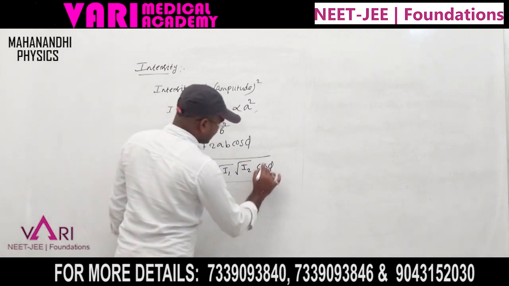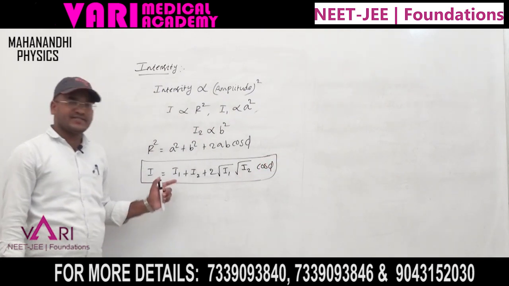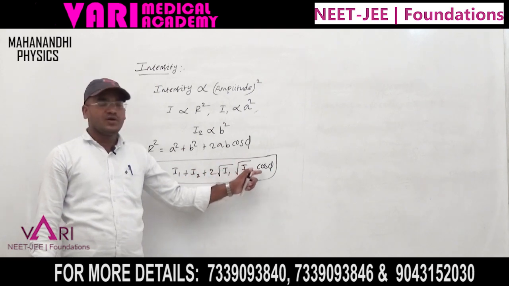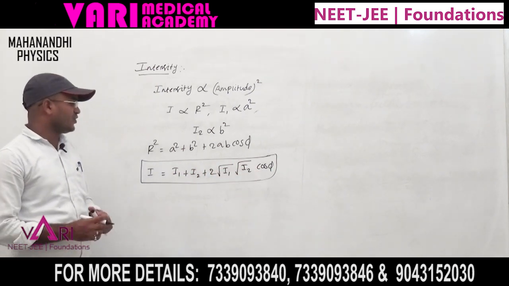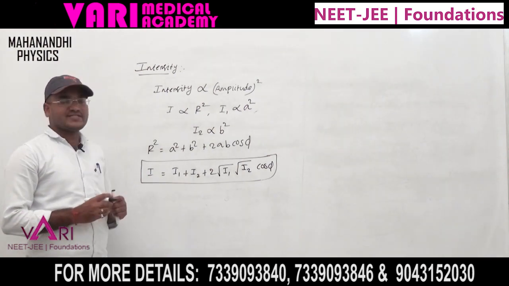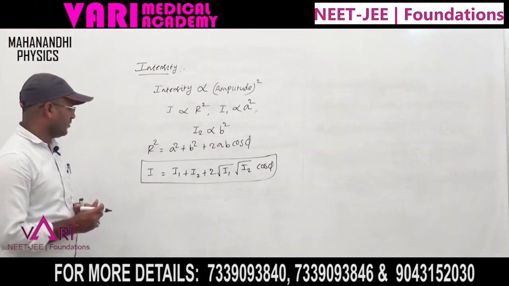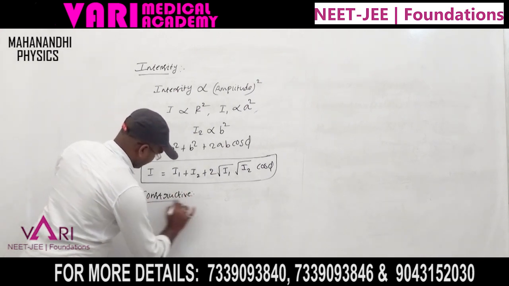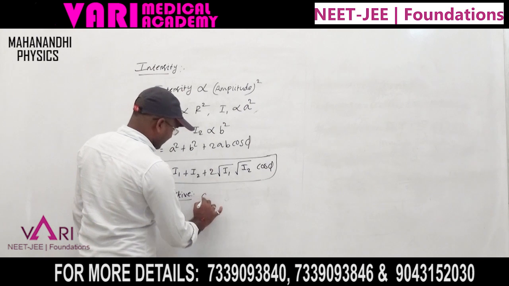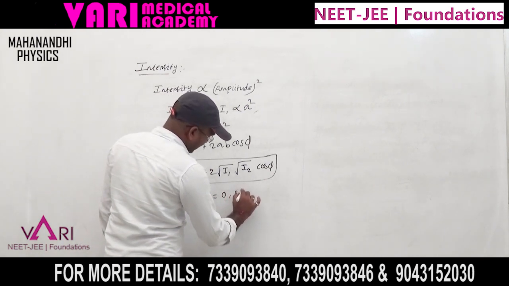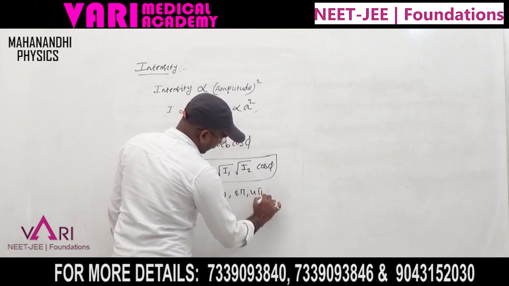The intensity formula is I = I1 + I2 + 2√I1 √I2 cos φ. Now, based on constructive and destructive interference, when is the intensity maximum and when is it minimum? For constructive interference, the phase angle is φ = 0, 2π, 4π, and so on.